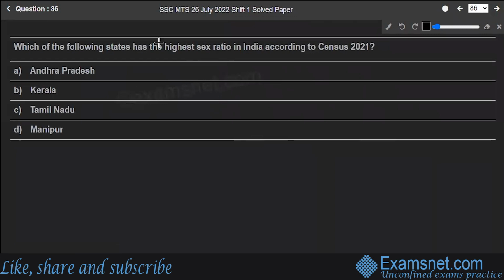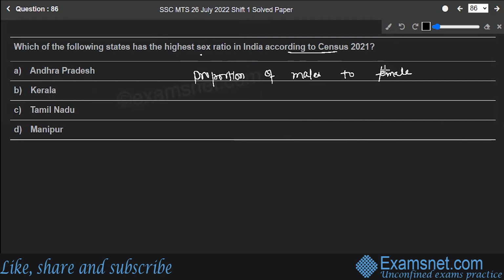Question number 86. Which of the following states has the highest sex ratio in India according to Census 2021? Andhra Pradesh, Kerala, Tamil Nadu, or Manipur? The sex ratio is the demographic concept that measures the proportion of males to females in a given population. In India, it's usually measured as the number of females per thousand males.